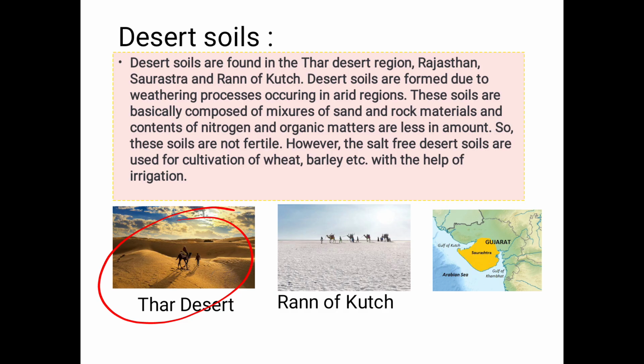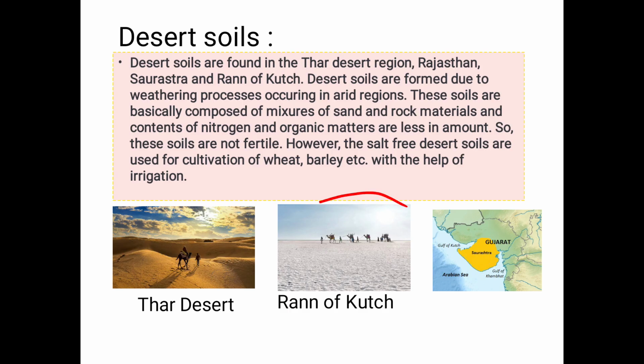Why are they not fertile? A question may come. Now it is important, right? Why are the desert soils not fertile? You can see here, these soils are basically composed of a mixture of sand and rock materials, and the contents of nitrogen and organic matter are less in amount. So these soils are not fertile. However, the salt-free desert soils, those where there is no salt, are used for the cultivation of wheat, barley, etc. with the help of irrigation. Oasis is there in the desert, right? So whenever it is nearby the oasis area, cultivation is done.